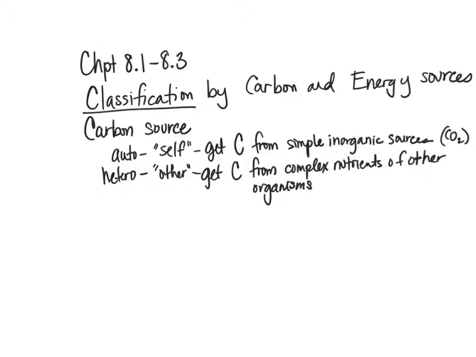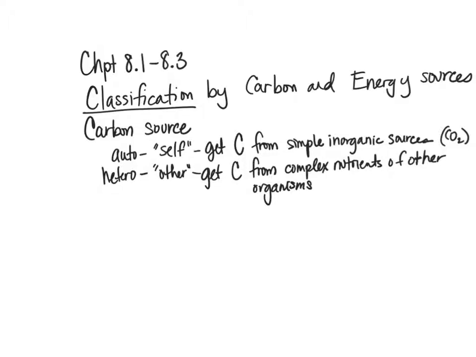So hetero meaning other, they get their complex molecules from others, and auto meaning self. So they get it from other things in the environment, but they're inorganic carbon sources, so things like carbon dioxide. Versus when we talk about hetero, what we're talking about are things that are getting them from autotrophs, so things like humans, for example, where we get our organic carbon from plants, for example.